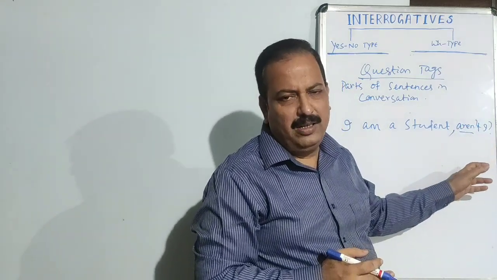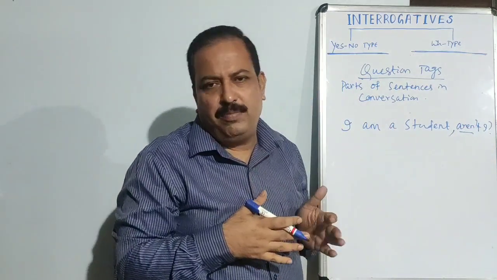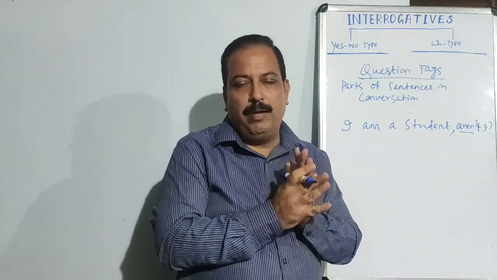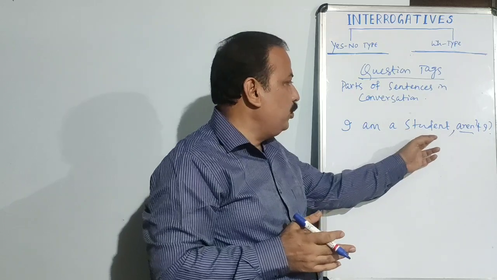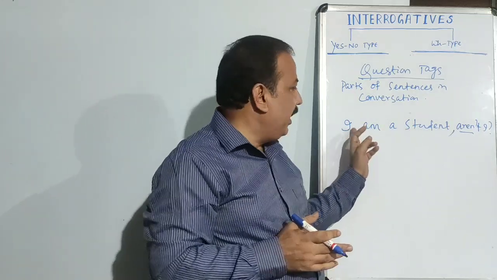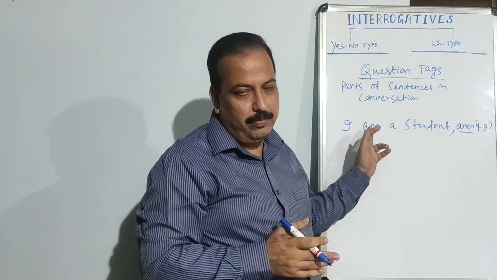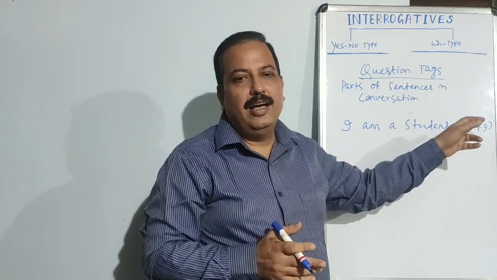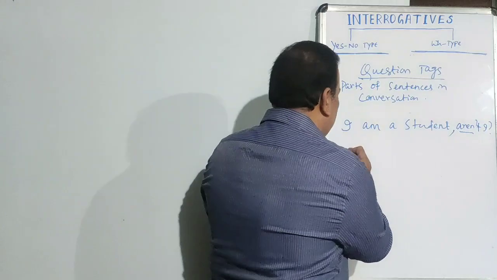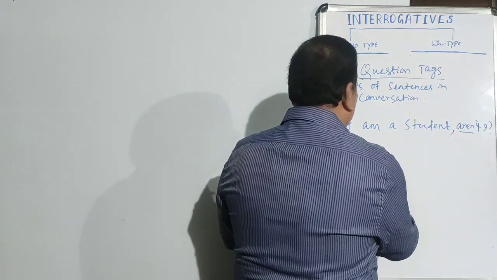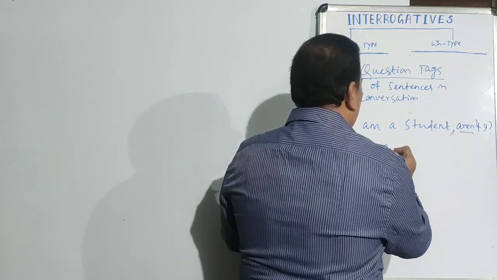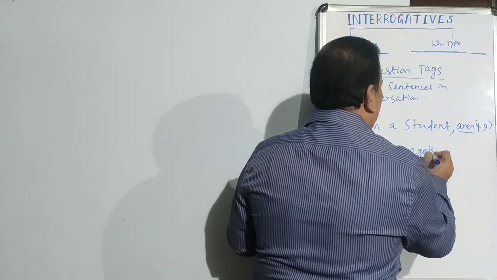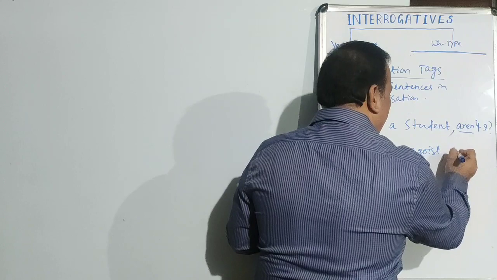So it is an exception, and in the structure of English sentences we come across a number of exceptions, and our students need to remember the exceptions. So I am a student, are not I. Always I is followed by the auxiliary verb am, but in the question tag, instead of am not I, it becomes are not I. If the sentence is I am not an egoist, are I?